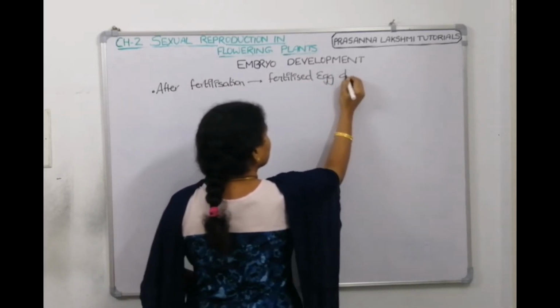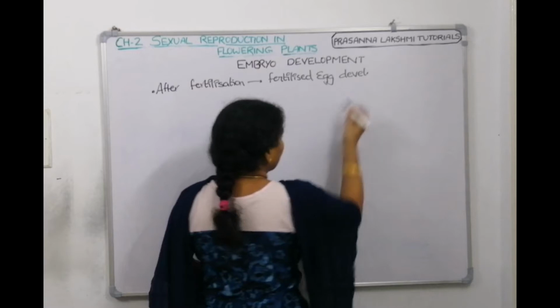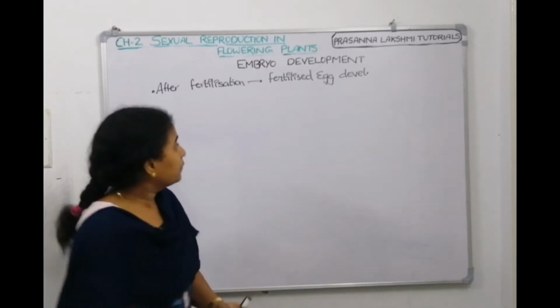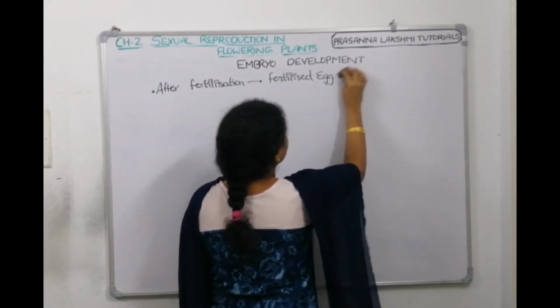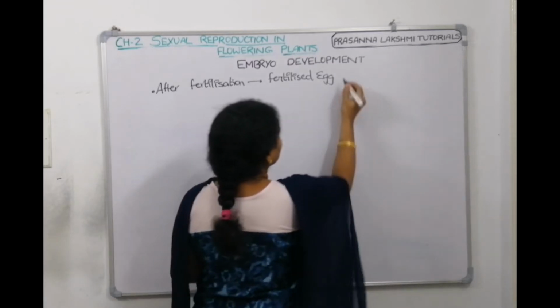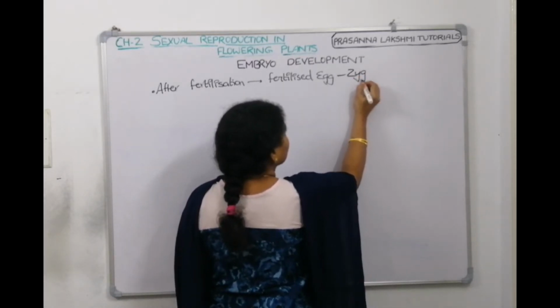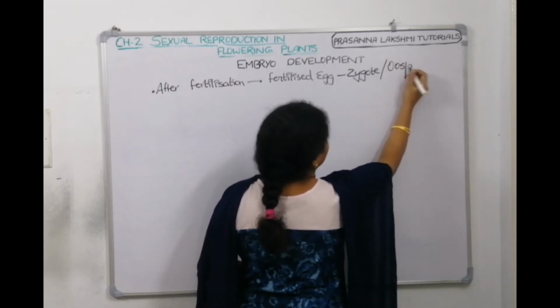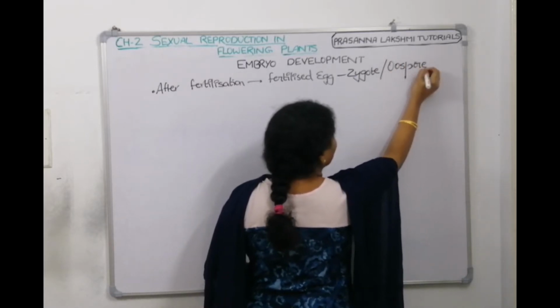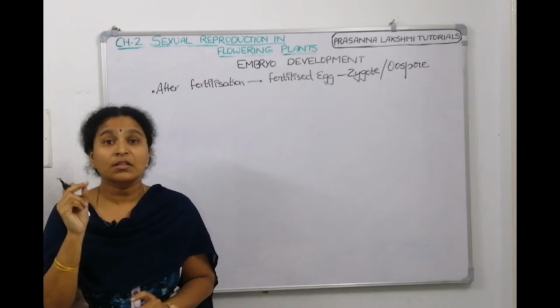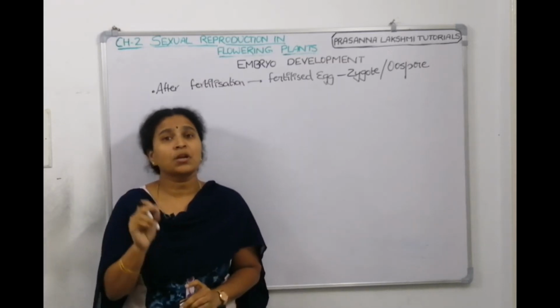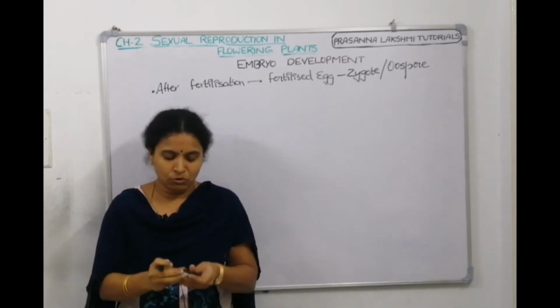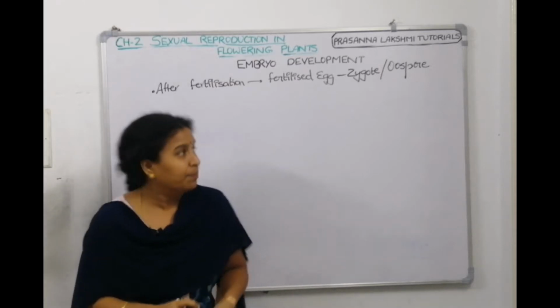It is also called oospore. This zygote or oospore should develop into an embryo.